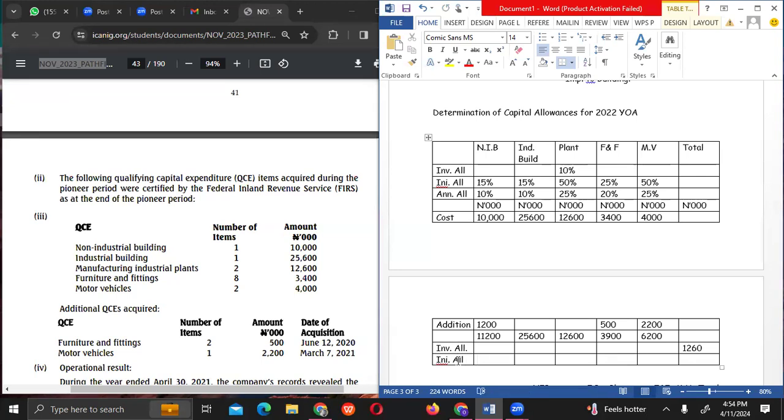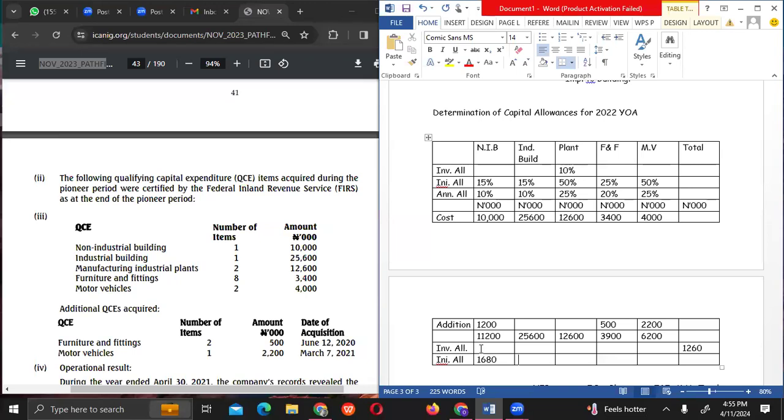What's 15% of 11,200? 15% or 10%? 15% initial allowance. Okay, initial allowance. 1,680. No problem. Let's move on.